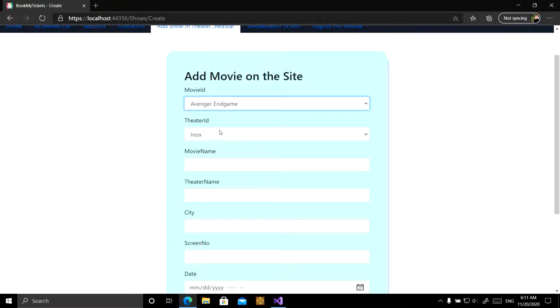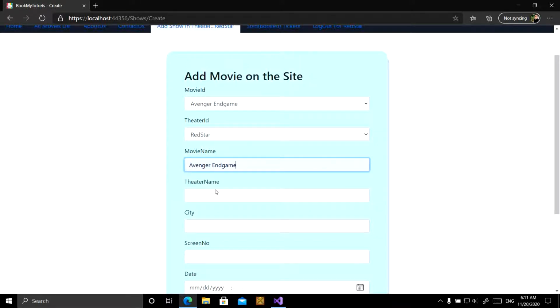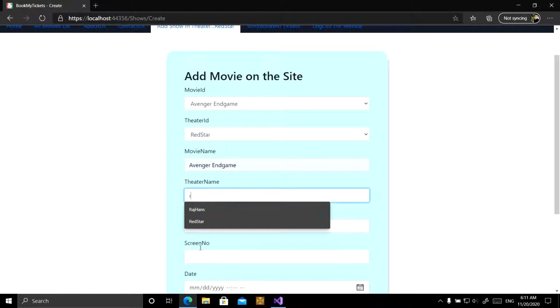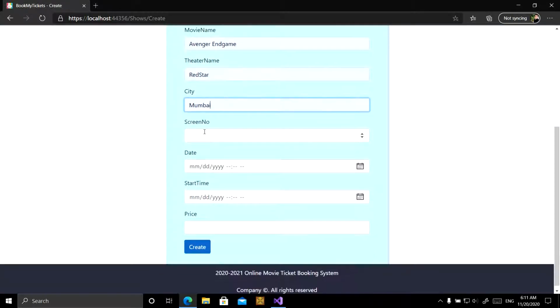Movie ID for Avengers Endgame, for the Red Star Theater. Movie name is Avengers Endgame. Theater name is Red Star. City is Mumbai. Screen number, let's say it is shown in screen number 3.